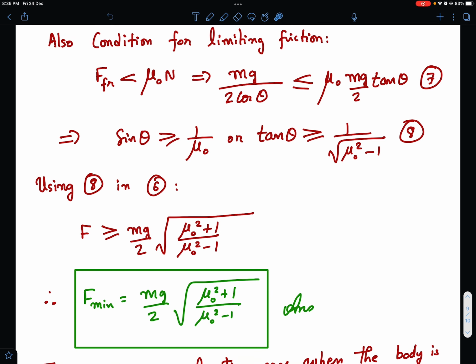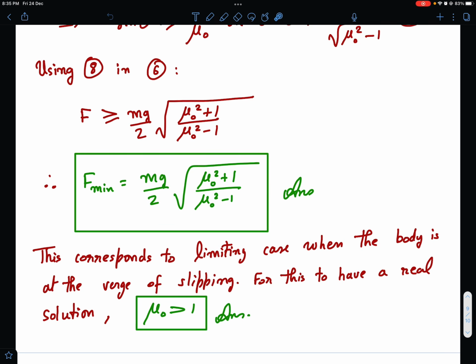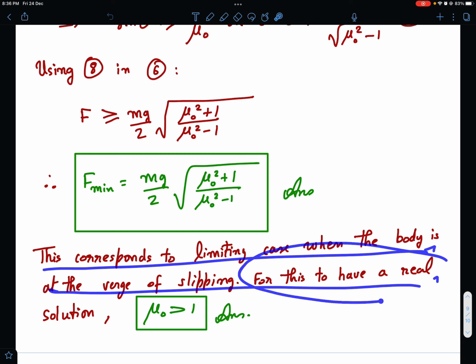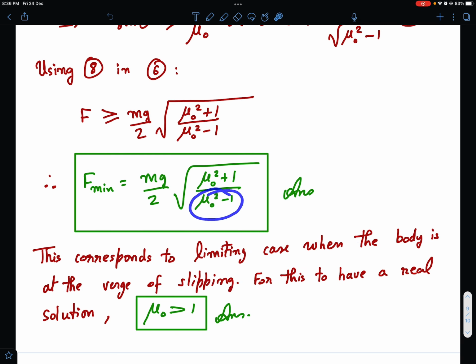Okay, and what I've written corresponds to the limiting case when the body is at the verge of slipping. For this to have a real solution, mu naught should be greater than 1. Of course, if mu naught becomes less than 1, then even after using the entire friction, it's not possible to maintain the balance. Okay, so that was my analysis of this problem.